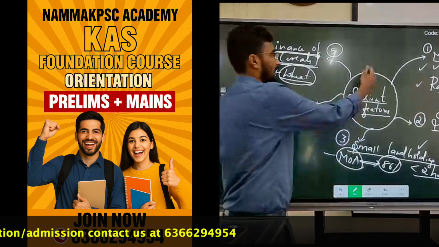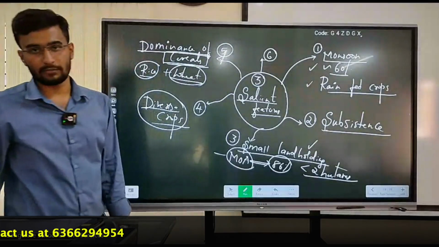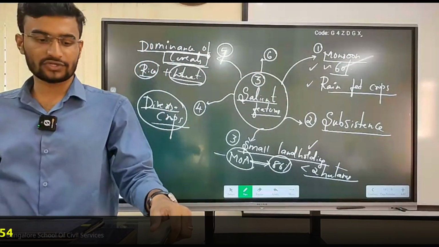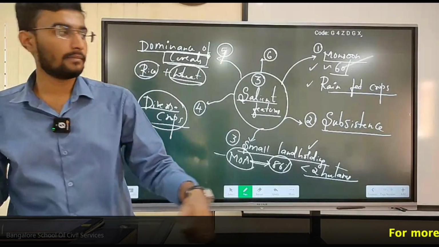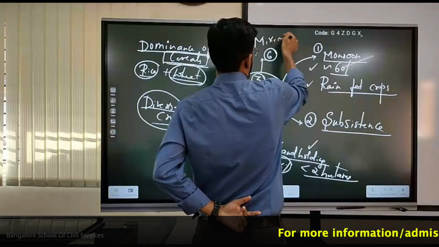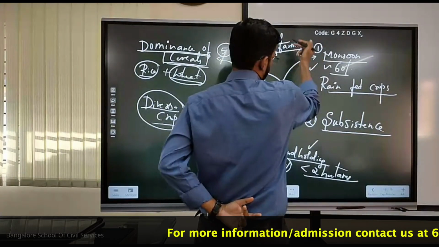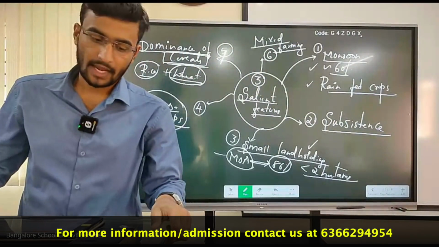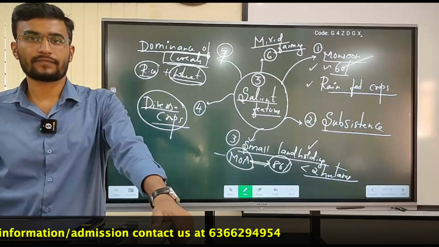And the last one is mixed farming. The last feature of Indian agriculture is mixed farming. What is mixed farming? It is the cultivation of plants and livestock rearing.